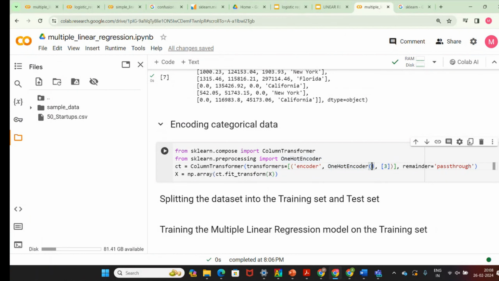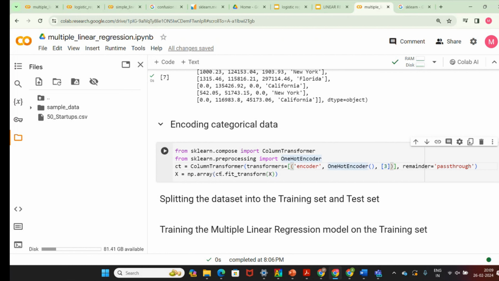We are using the OneHotEncoder algorithm. Here you can see 3. Why am I giving 3? That is very important, because here I have 3 categories: New York, California, and Florida. So that's why I'm giving 3. If you have 2 categories, then you can give 2. If you have 4 categories, then you can give 4. And then remainder is passthrough. So this is your OneHotEncoder function.